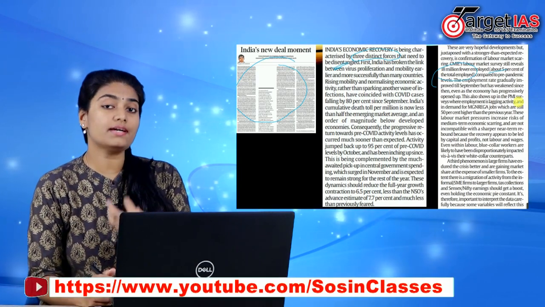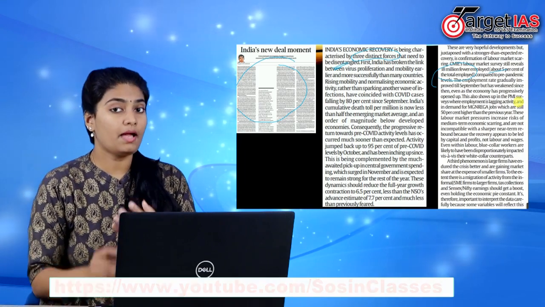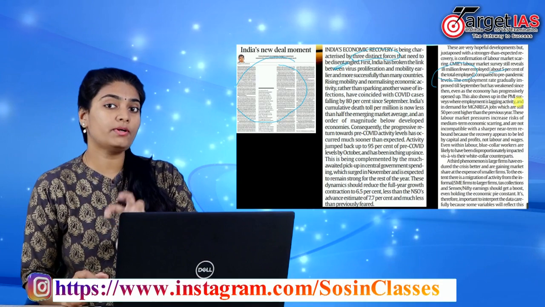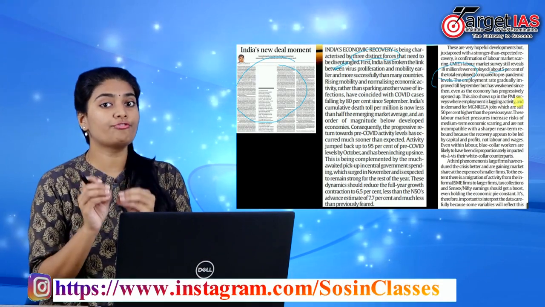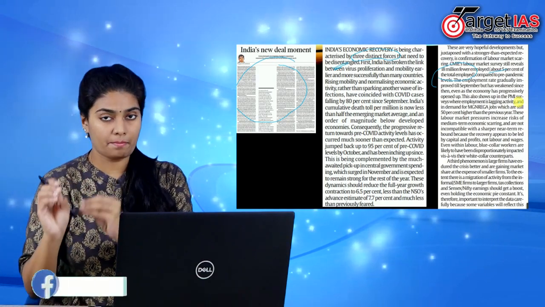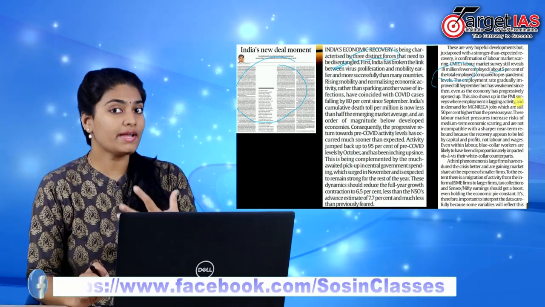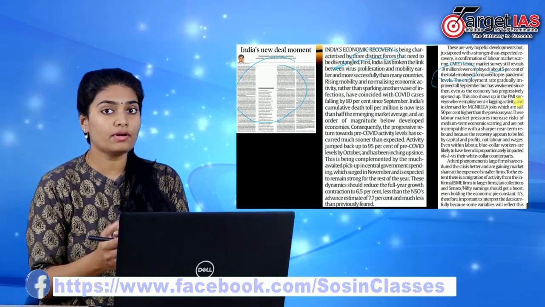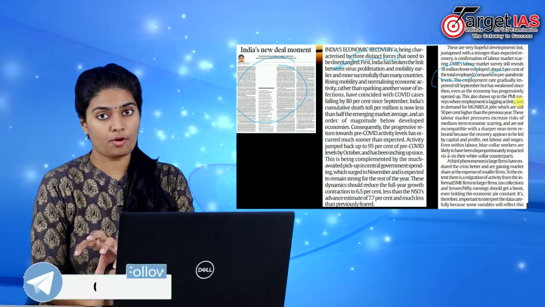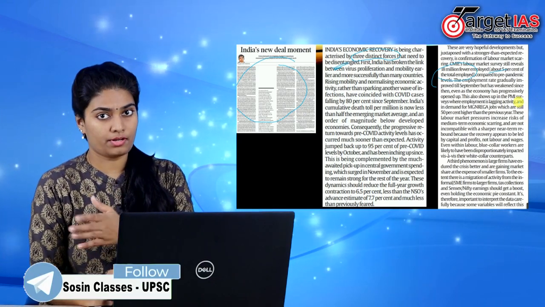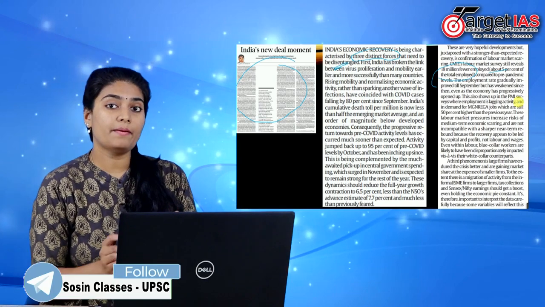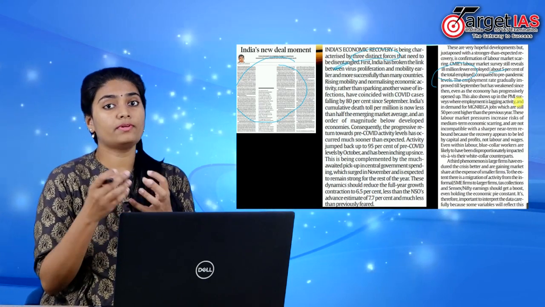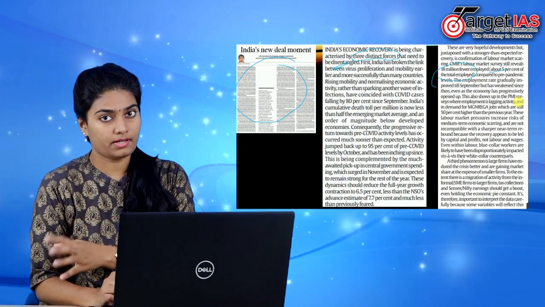Hence, we could see a rebound in the short term. But in the medium and long term, this rebound may be affected because of the pressures in the labor market. Now, it is quite evident that the pandemic has affected blue-collar job holders more than white-collar job holders. Otherwise, manual labor has been affected more than white-collar individuals.